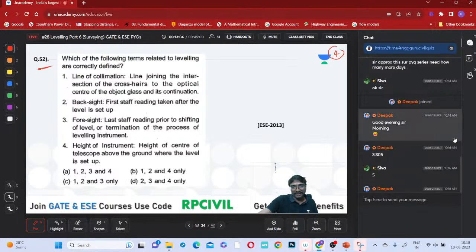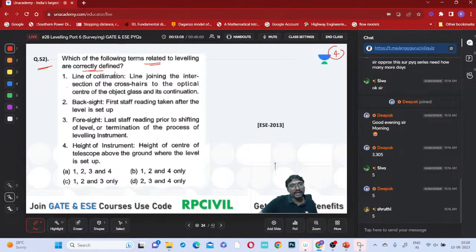Shruti only answered correctly. Which of the following terms related to leveling are correctly defined? Line of collimation: the line joining the intersection of the crosshairs to the optical center of the object glass and its continuation. That is your line of collimation, right? Absolutely, it is correct.